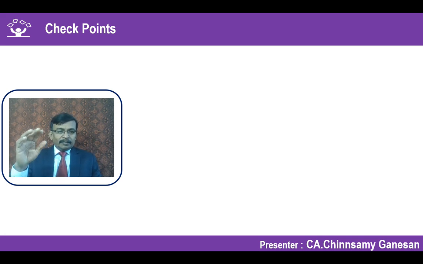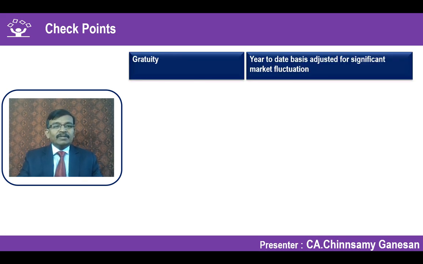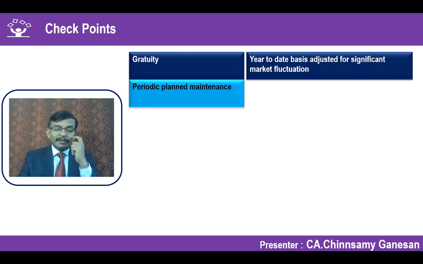If you see the majority of the examples which I am going to apply, you will have very simple clarity that it is nothing but the same accounting principles. Gratuity, you have to take a year to date number. If there are any specific events which have happened, like a lot of attrition which will be continuing on a long term basis, increment which has been given which will be sustained over a long term period, you have to adjust for significant market fluctuation during that period.